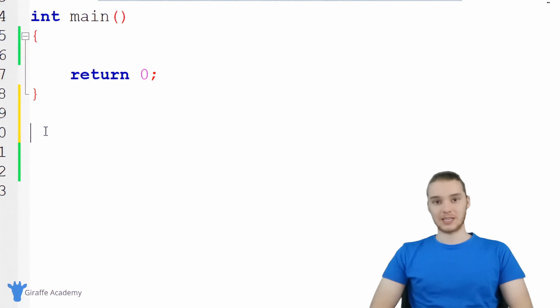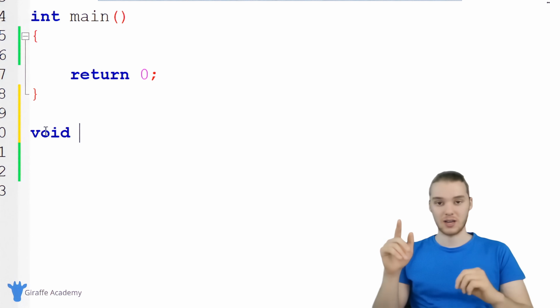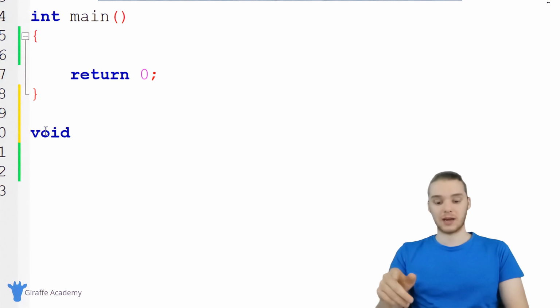The first thing we have to tell C is the return type of the function. We're going to talk more about return type in the next tutorial, but for now just know that return type is basically the type of data that the function is going to return to the user. Sometimes your function can actually give information back to whoever calls it. In our case though, we're just going to say void, and void basically means that this function isn't going to return any information. That's the first thing that you have to tell C.